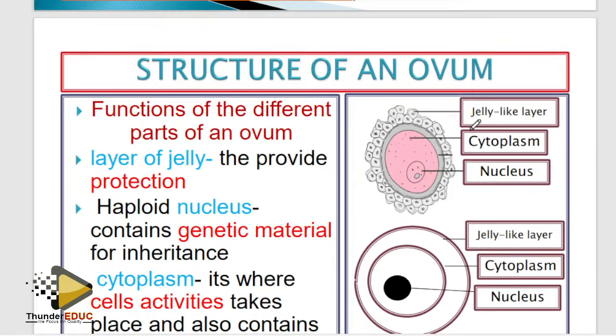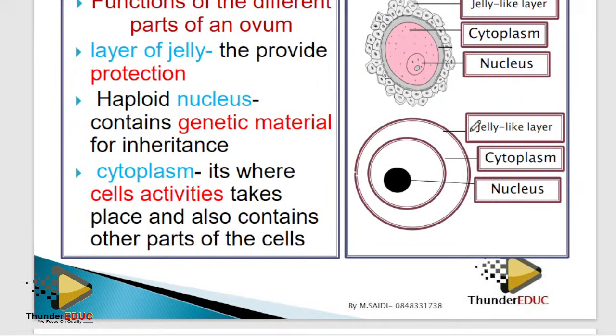The ovum: this is simple. Very few things they ask you here. Labeling, cool, you know it. But sometimes students get confused. The outer layer is called the jelly-like layer. The next layer you see here, we call it the cell membrane. The inside one is what we call the cytoplasm. Then the dense body is what is called the nucleus. That's all. Whenever they ask you the adaptation of a nucleus, think about genetics, inheritance.